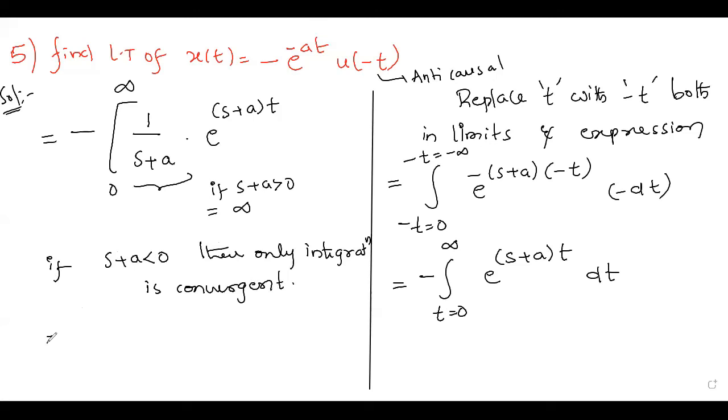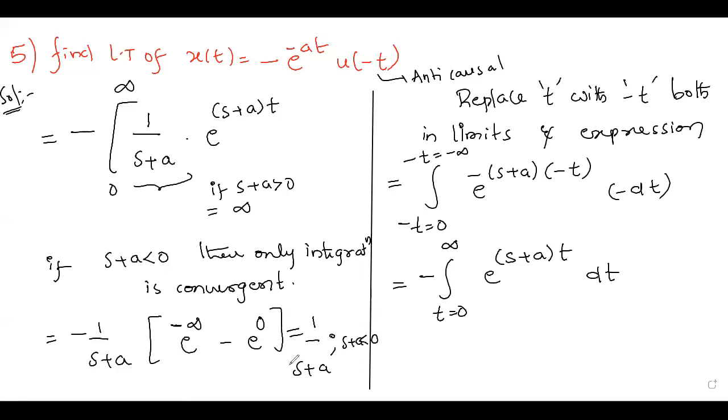Okay. So here, if s plus a is less than 0, we will get minus 1 by s plus a. If this is less than 0, a negative sign will be there. So e power negative sign, minus infinity, e power 0 plus 0 or minus 0, that doesn't matter to us, 1 by s plus a with the restriction that s plus a is less than 0. This is a twist here.